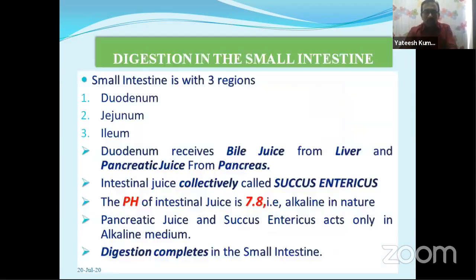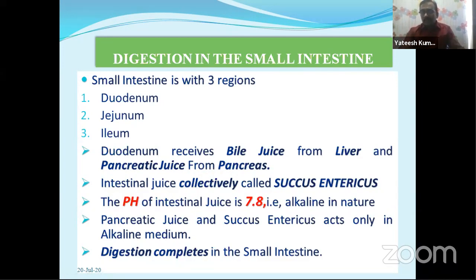Okay, children, now look here. Digestion in the small intestine receives bile juice from the liver and pancreatic juice from the pancreas. Another important thing here is the pH, which is 7.8. Here the intestine also secretes some juices.